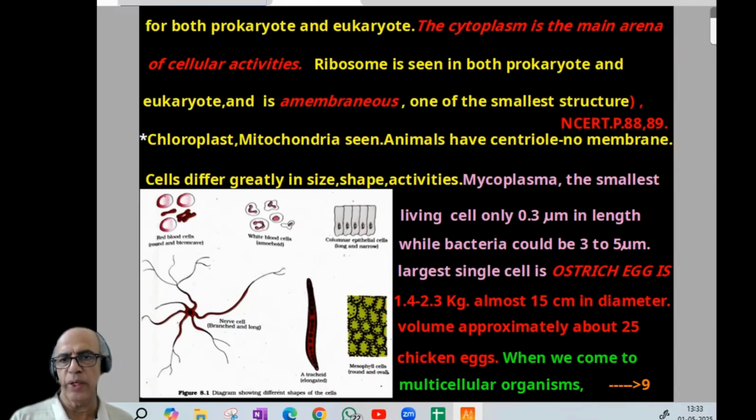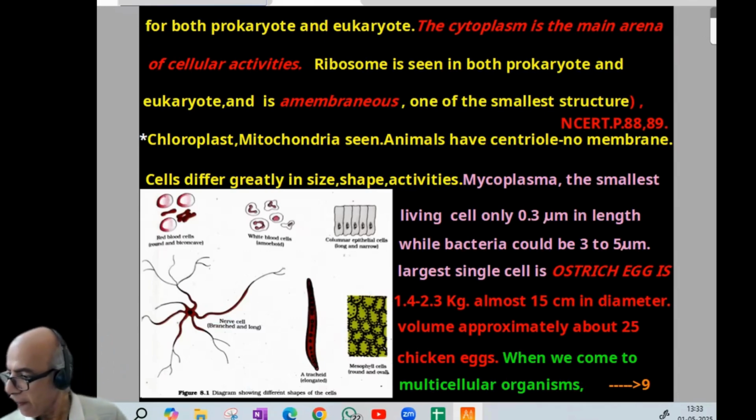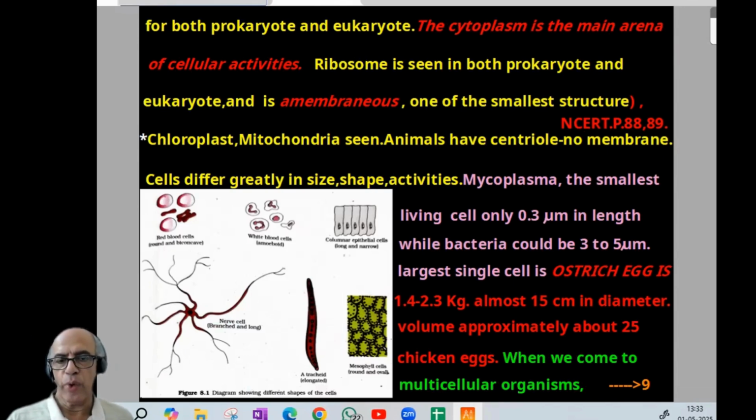That must be so, then only can functions be performed. Mycoplasma is supposed to be the smallest living cell, only 0.3 μm in length, while bacteria could be 3 to 5 μm. The largest single cell is the ostrich egg, having a weight of 1.4 to 2.3 kilograms, almost 15 centimeter in diameter. Volume-wise, for comparison, it is approximately equivalent to about 25 chicken eggs.